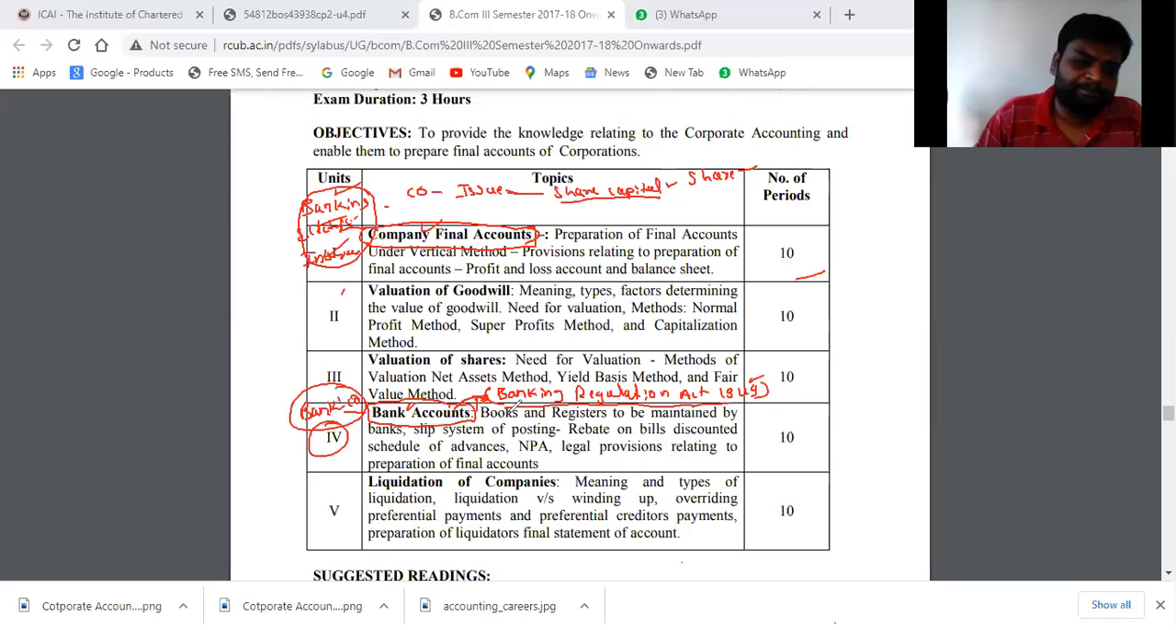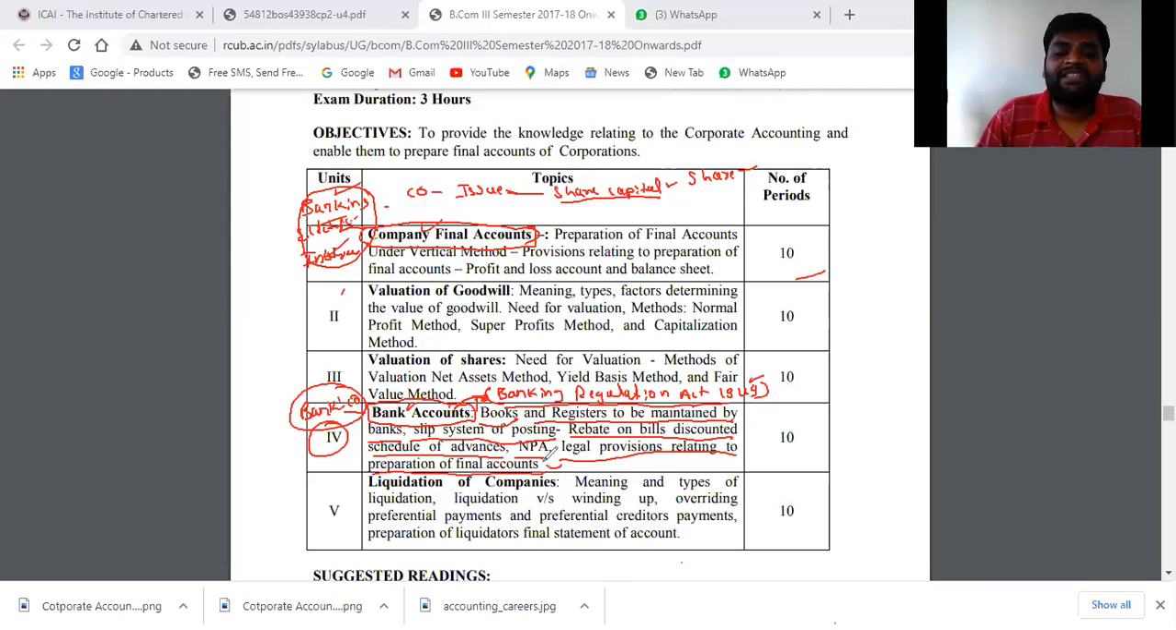Yes or no? Okay. Then what are the books the bank maintains? What are the registers to be maintained by the banks? Then there is the slip system of posting, the rebate on bills discounted, the schedule of advances, what is NPA, and the legal provisions relating to the preparation of final accounts.